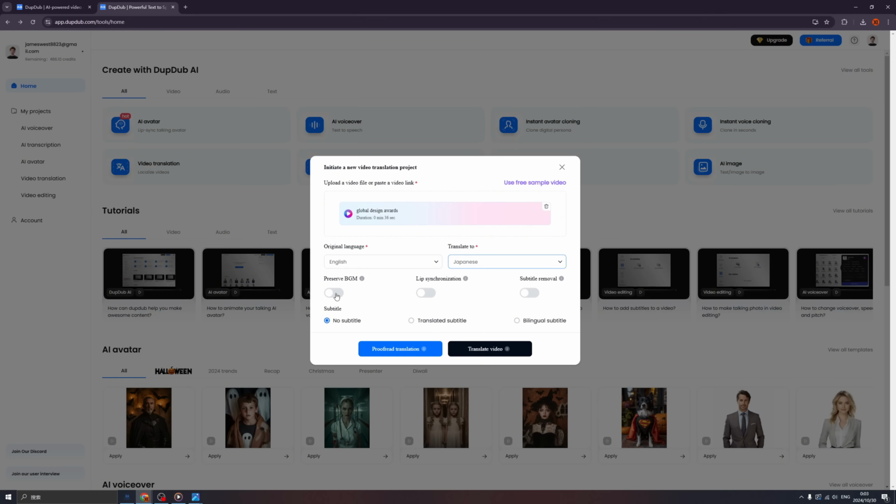And then we can click here to preserve the background music. And if you don't want it, you just switch it off. So if we open the toggle button, then the lip movement will be correct.